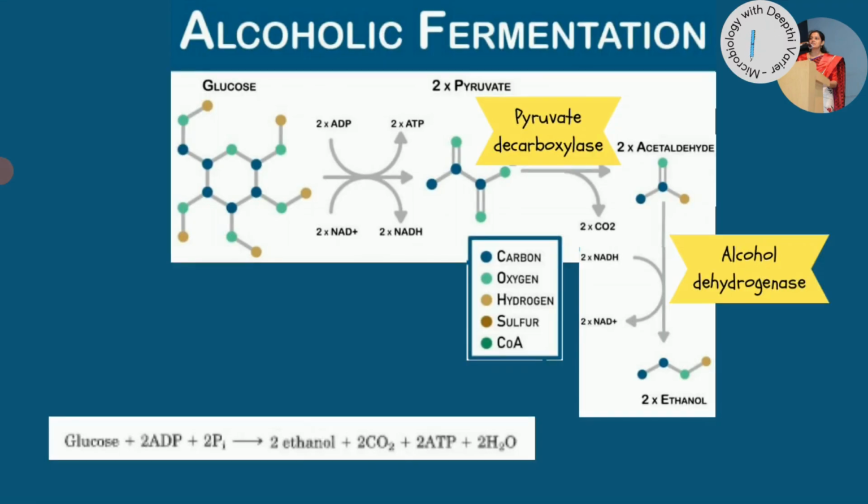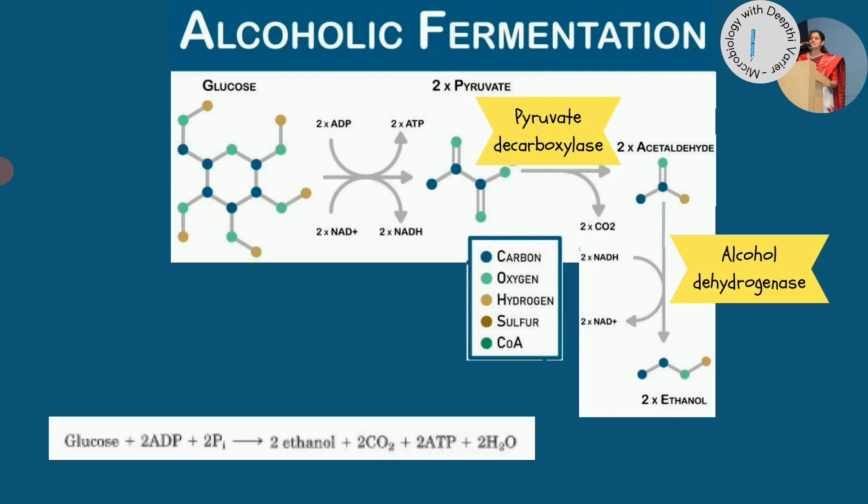Now, coming to the actual process. I told you glucose has to be converted into pyruvate. Glucose is a 6-carbon compound, like you can see over here, and it is converted into 2 molecules of pyruvate. So one 6-carbon compound is converted through a series of steps in the glycolytic pathway to form a 3-carbon compound, but 2 copies of that. So we have 2 3-carbon molecules, that is pyruvate, being formed, and during this process we have production of ATP, and we have production of NADH2 as well. This is by the regular process, like I mentioned earlier, either the EMP pathway or the ED pathway. Now from this step, it changes.